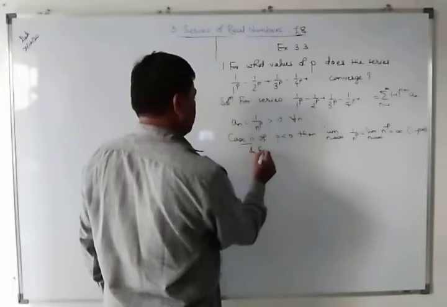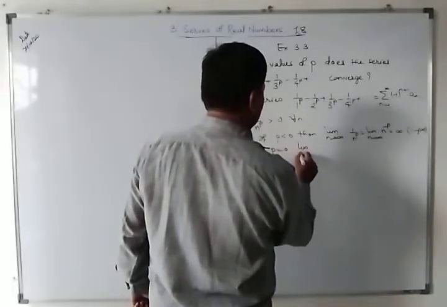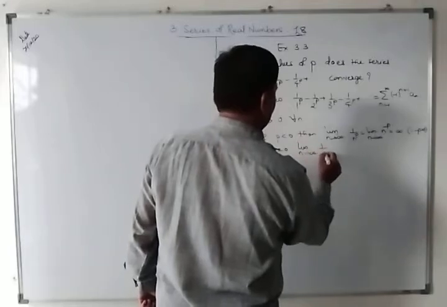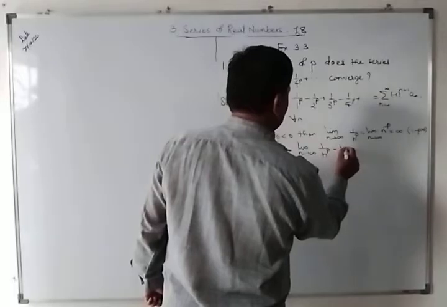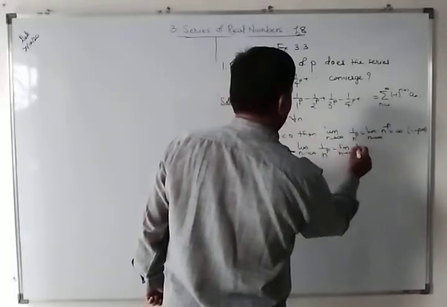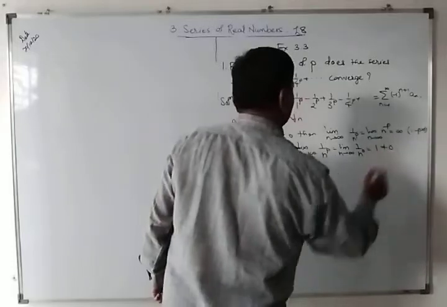And for p equal to 0, the limit as n tends to infinity of 1 upon n raised to p is equal to the limit of 1 upon n raised to 0, which is 1, not equal to 0.